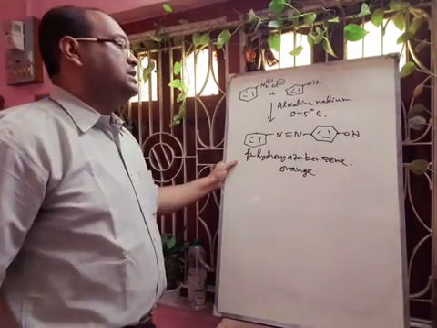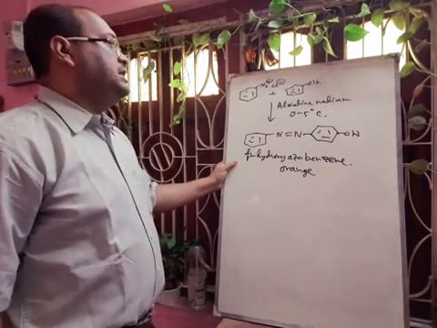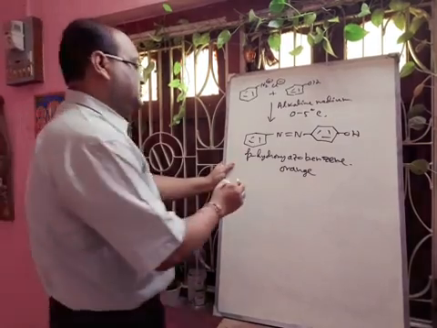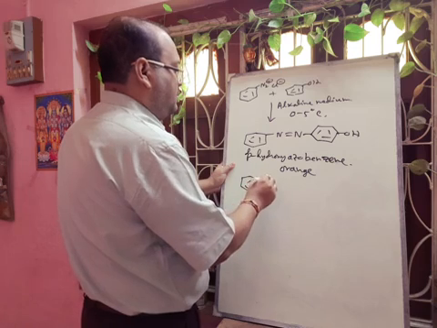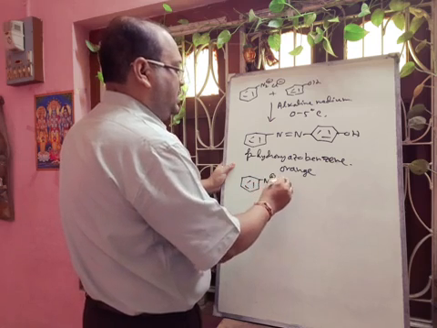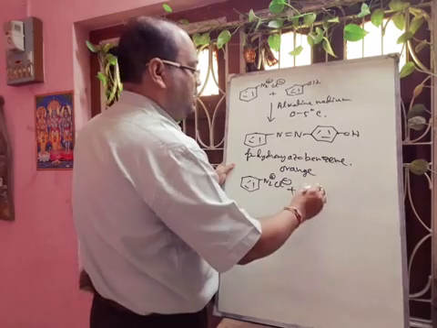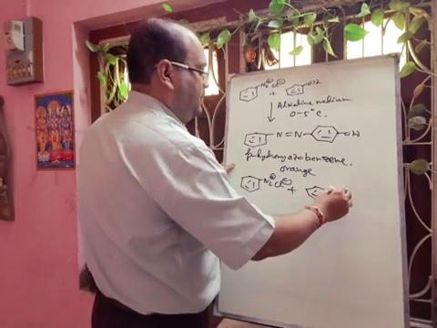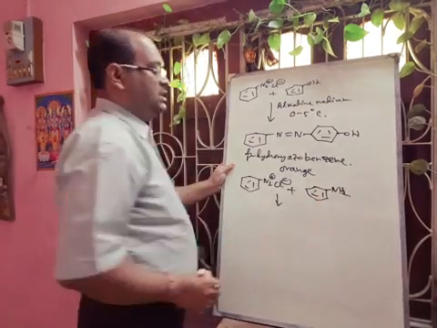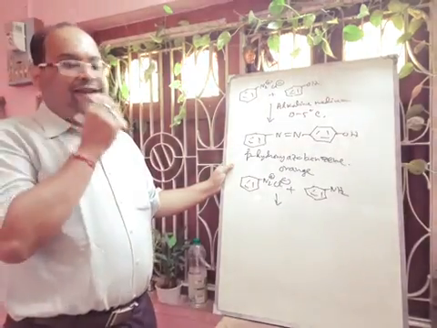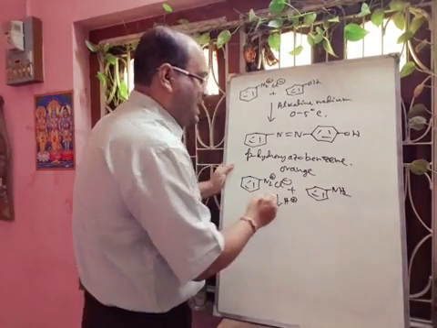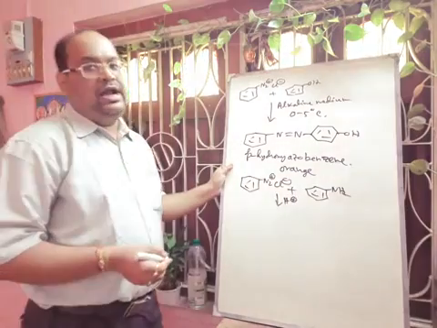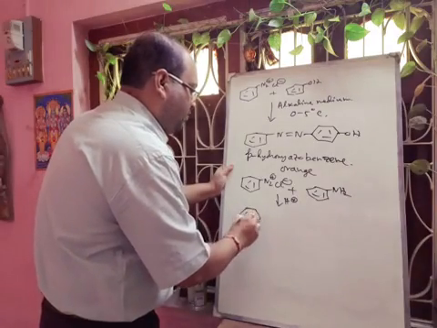Next we will discuss the coupling reaction with aniline. N2+Cl- will react with aniline. And here we have to use acid. So in acid medium it will couple, and there will be formation of a compound like this.